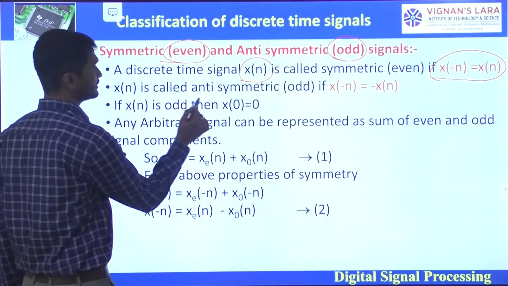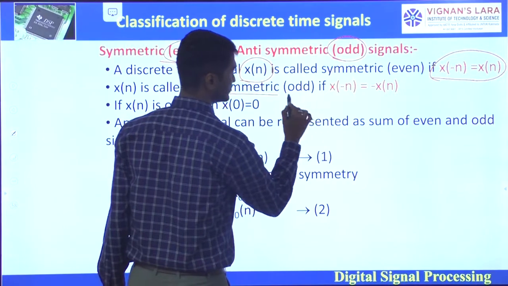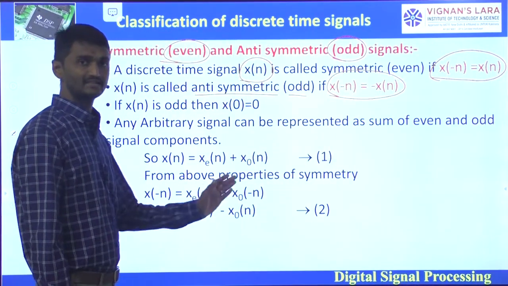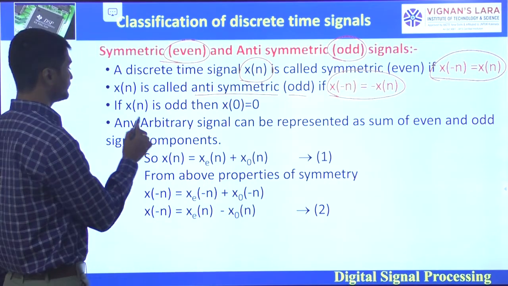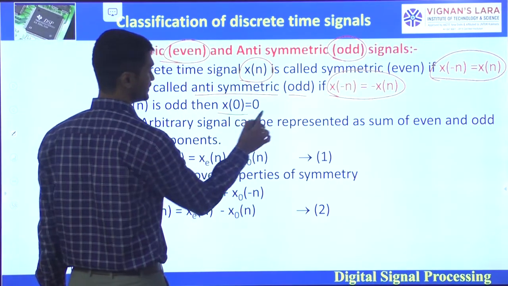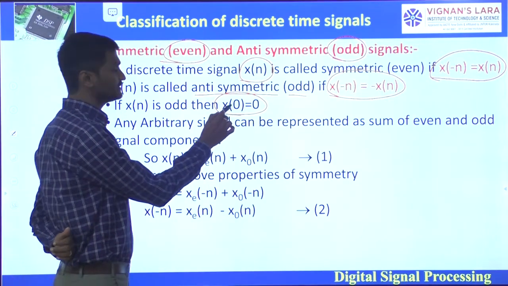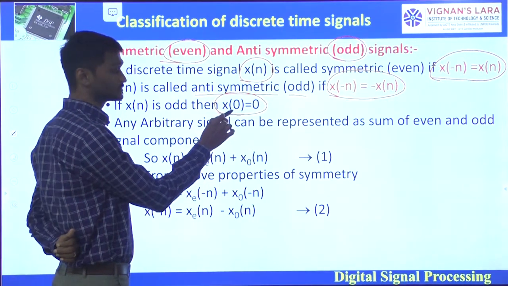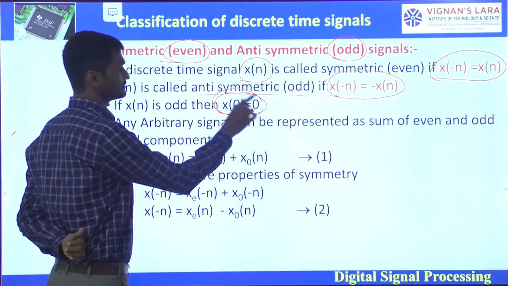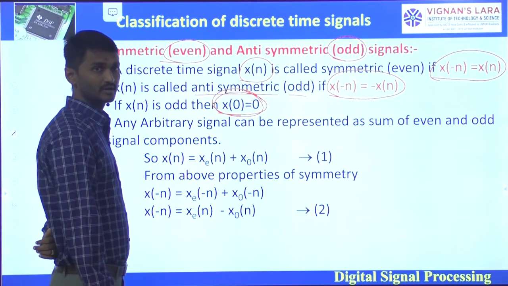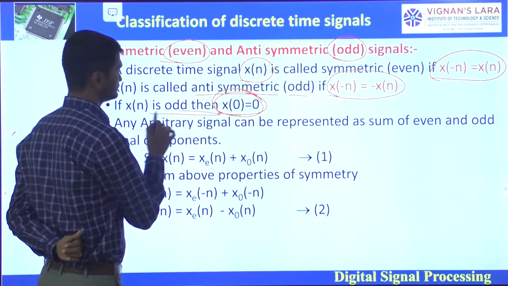So x of n is called antisymmetric or odd signal if x of minus n is equal to minus x of n. If x of n is an odd signal, then x of 0 is 0. That is, the value of signal x of n at n equals 0 will be 0. At the origin, the value will be 0 for an odd signal.